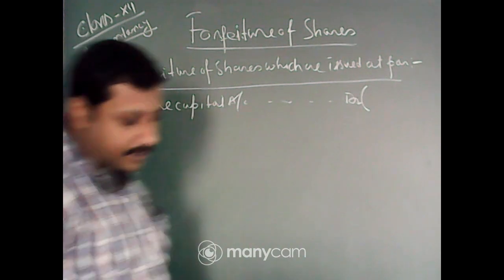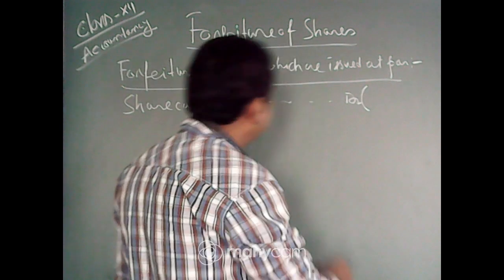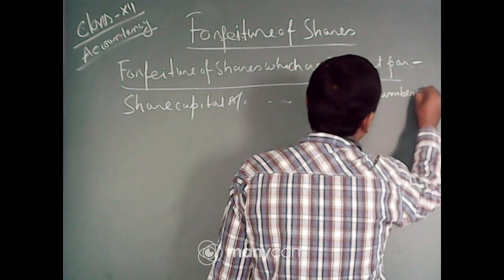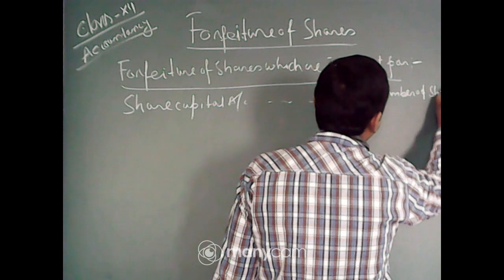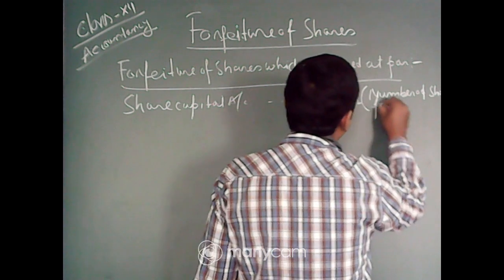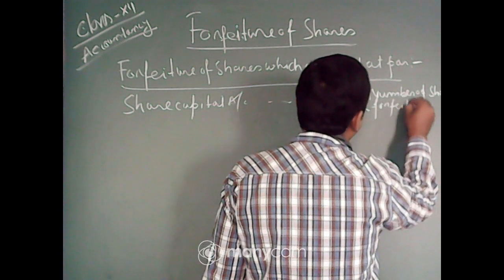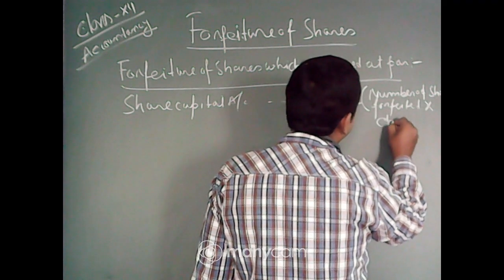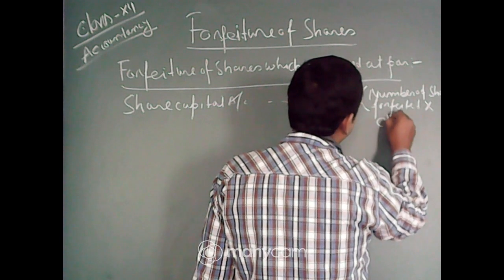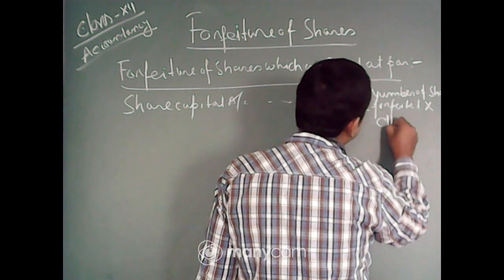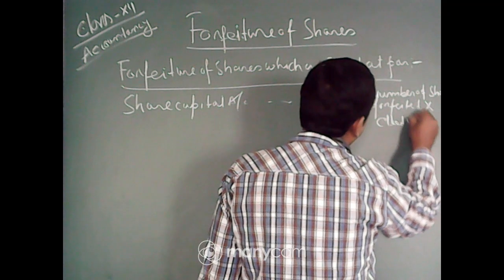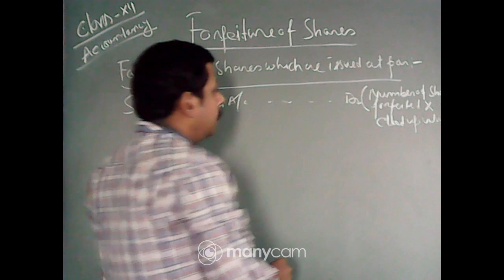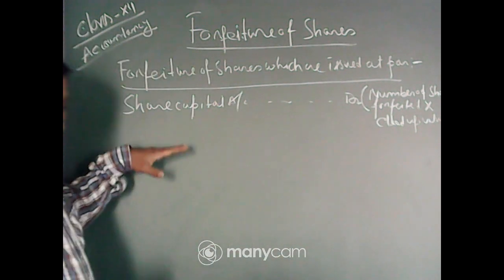It is the number of shares forfeited multiplied by the called up value. I will discuss it very elaborately.